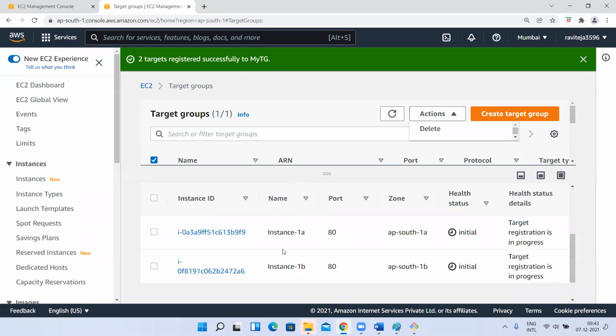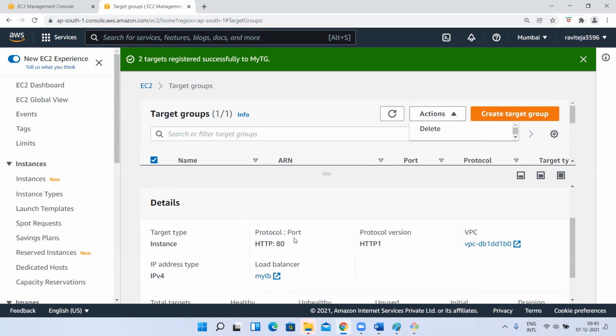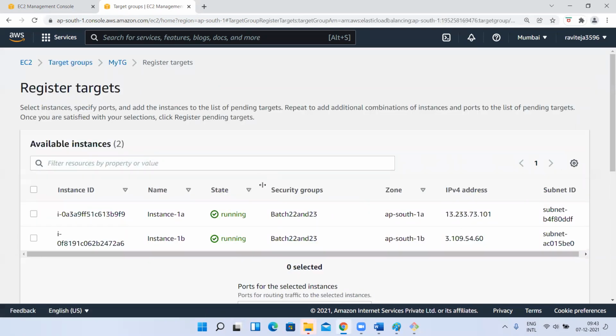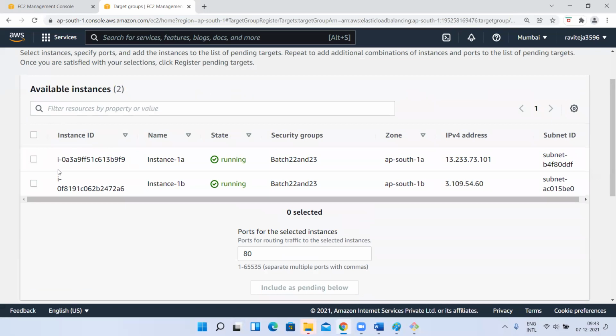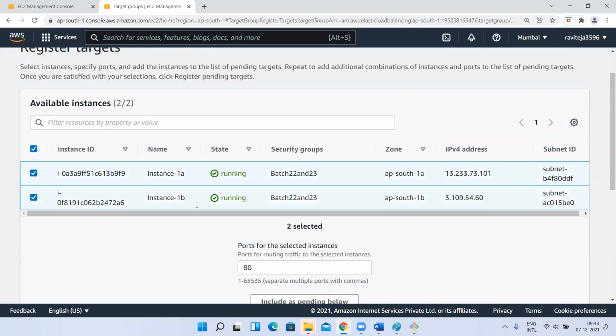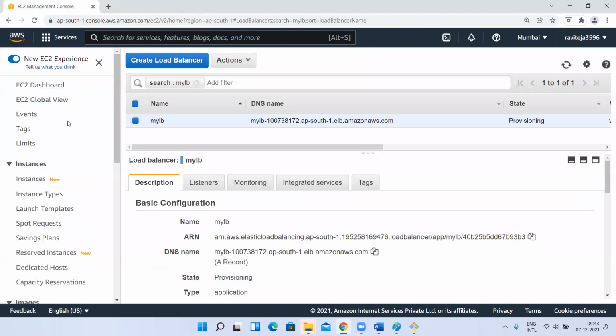See if I go here, targets. If you go here, register targets and all, right? So these are the available instances. You have to select them and add. Then those should come here under targets, review targets. Then only you'll be able to access those targets. Understood, guys? Yes, sir.